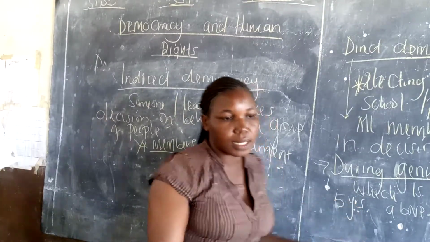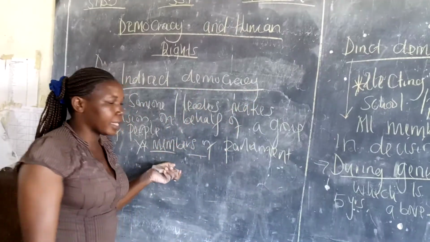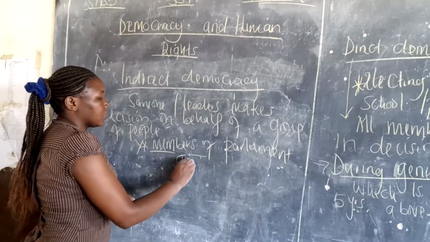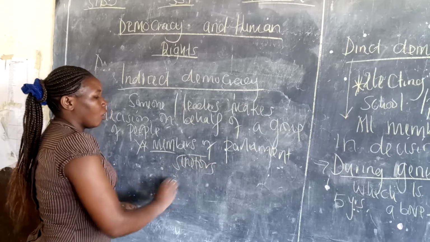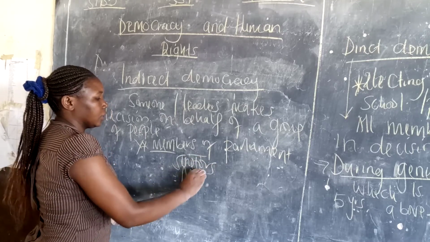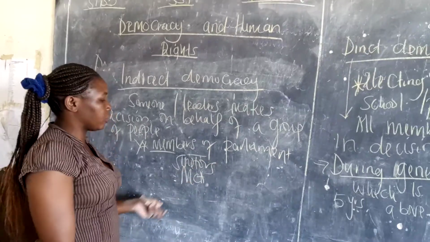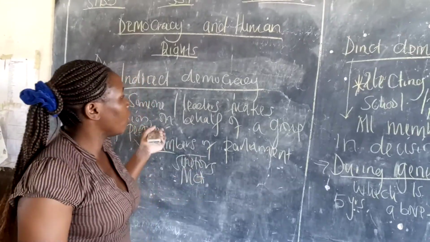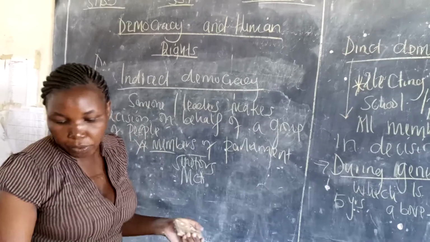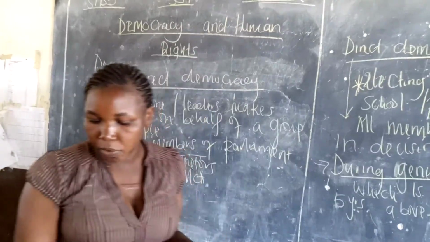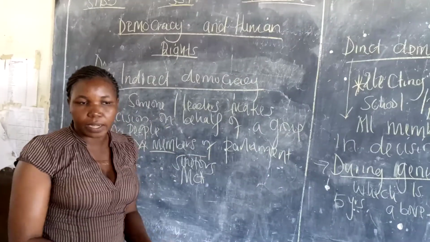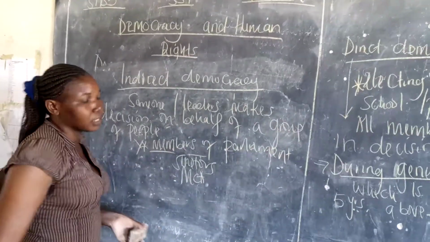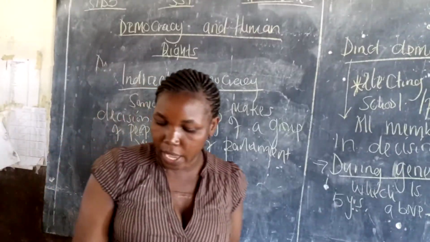After electing them, the members of parliament, the senators, or MCAs, county representatives, members of county assembly, they make decisions on behalf of the people. So that is indirect democracy. Elected representatives make decisions on behalf of their people.